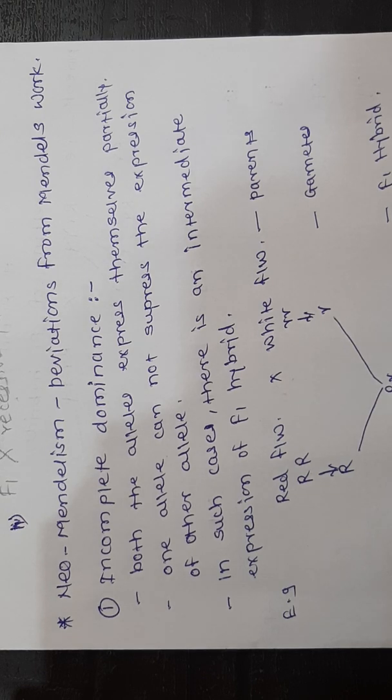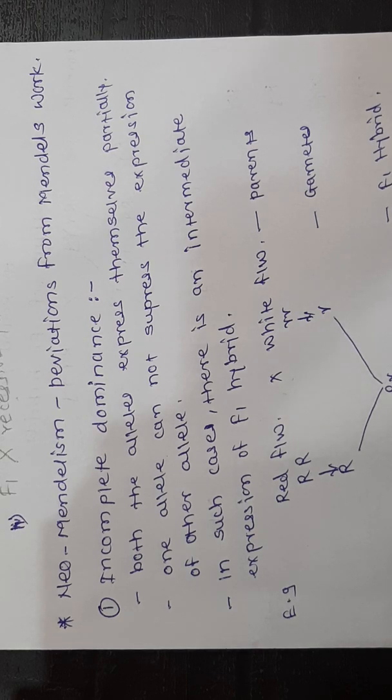Today we are going to discuss a new topic from the inheritance and variation chapter. The name of the topic is Neo-Mendelism. Certain scientists worked on Mendel's findings.